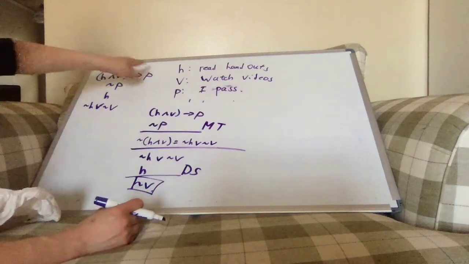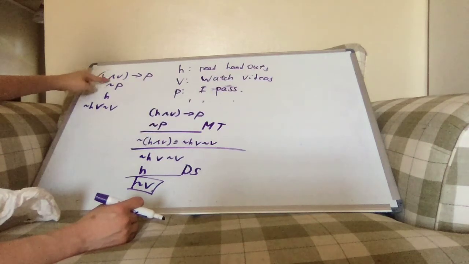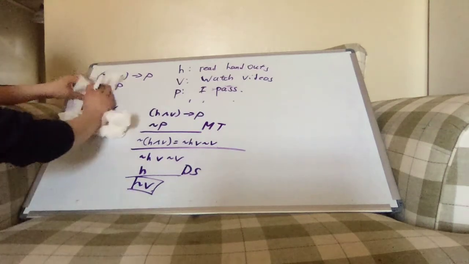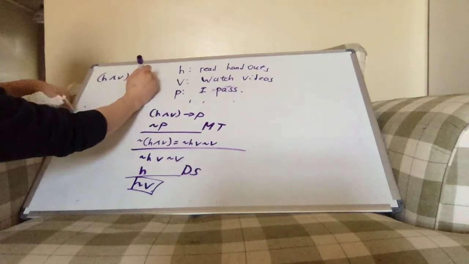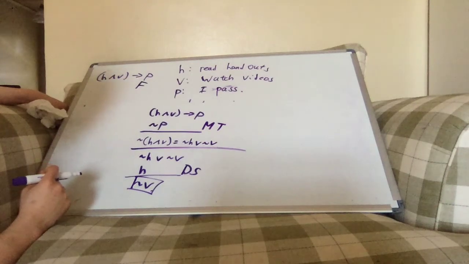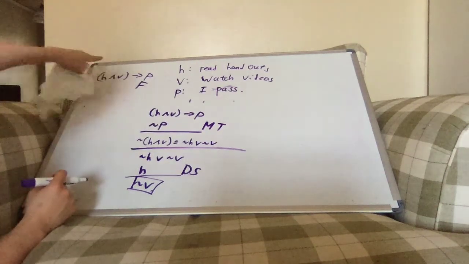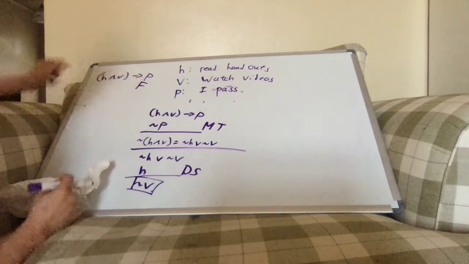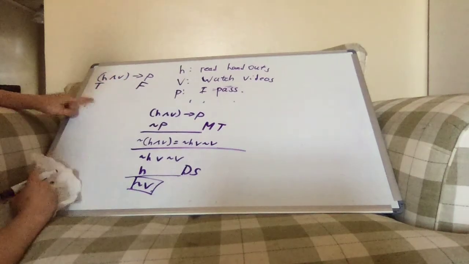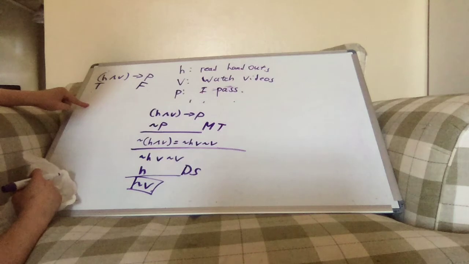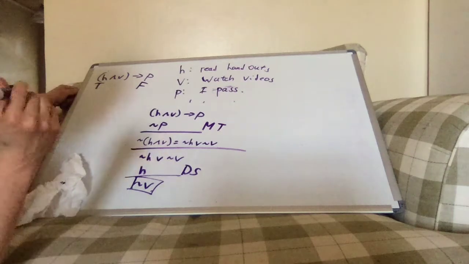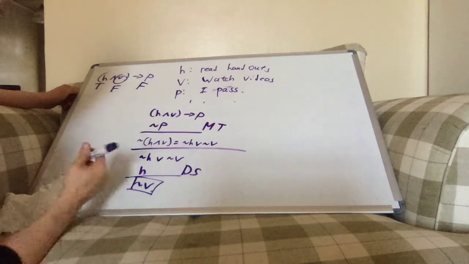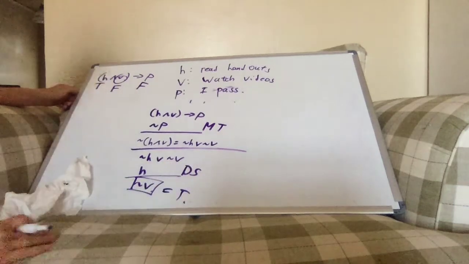Now let's see if this makes sense in the original context. If I read the handouts and I watched the videos, then I'll pass. Well, let's see. Let's get rid of all of this. We didn't pass, right? So that's false. So the only way that this whole statement here could be true is if this statement here were false, right? But this statement's true, right? That's my H. I did read the handouts, so it must be the case that that guy there is false, and therefore not V is true. All right.